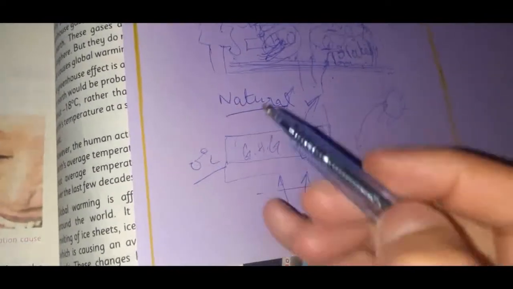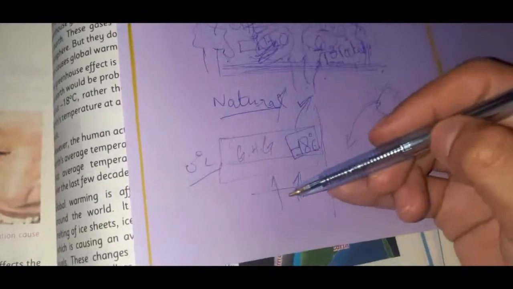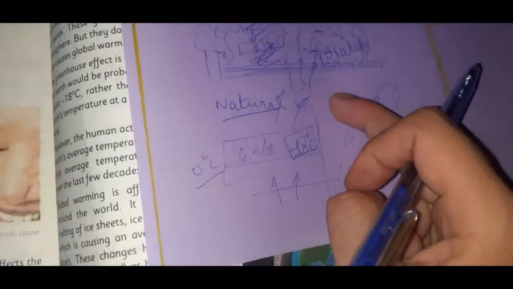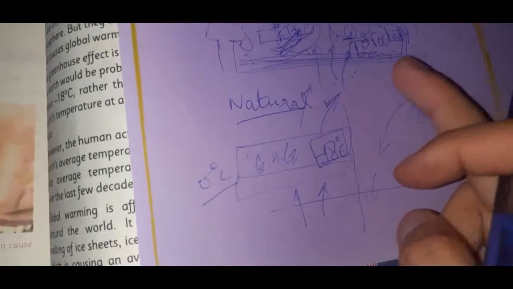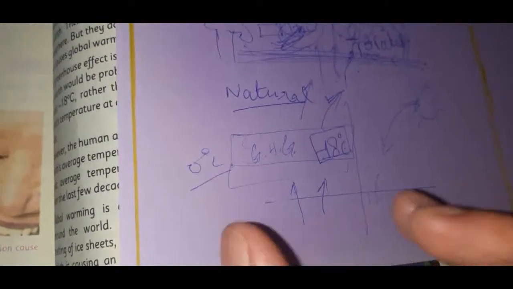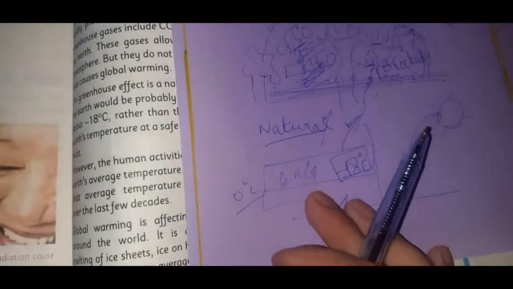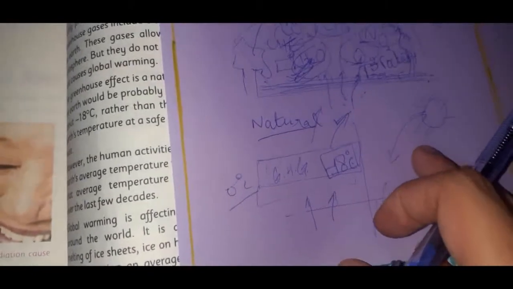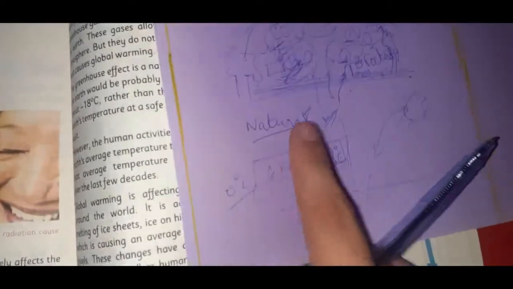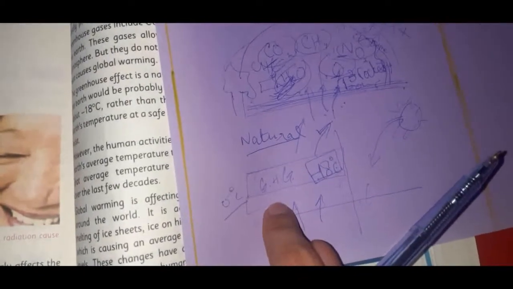So because of the presence of greenhouse gases, they absorb these radiations from the earth and do not allow them to go back to space. Similarly, we can say that they keep a constant temperature, a temperature at which we can survive at night time, or when there is no sun falling on our area of earth, right? So if the concentration of greenhouse gases is natural, then global warming will not be produced and it will be a good effect of greenhouse gases.